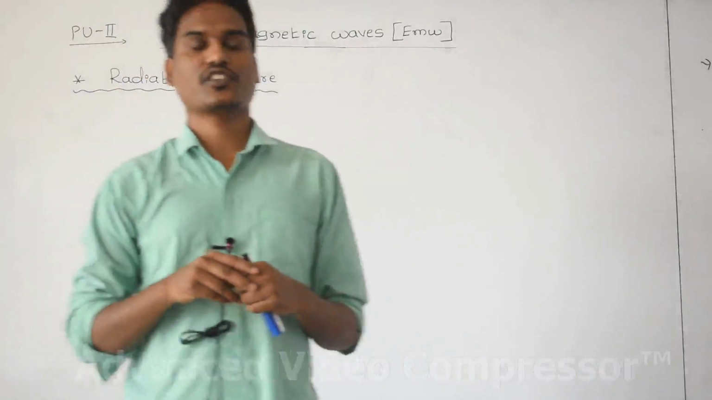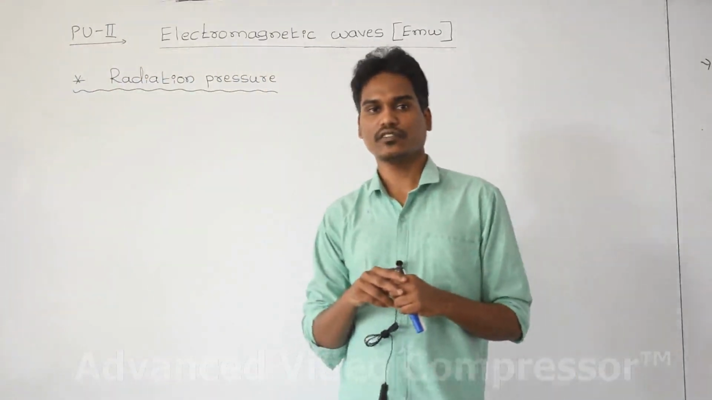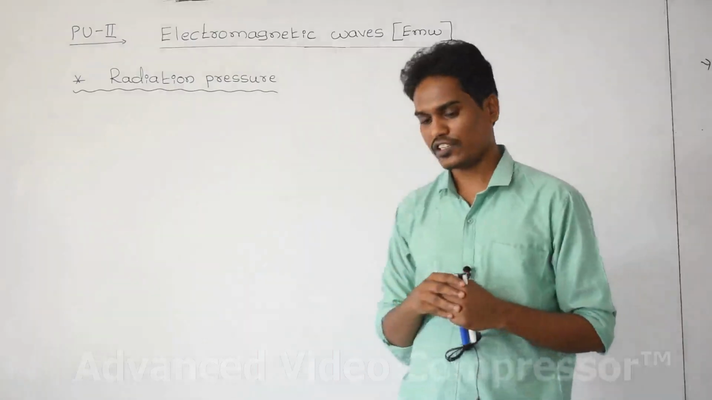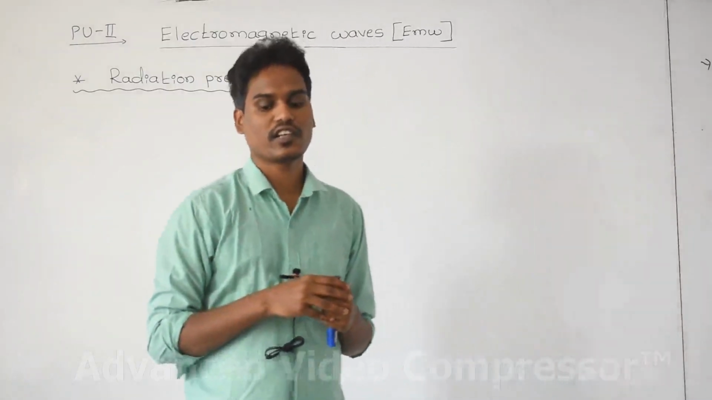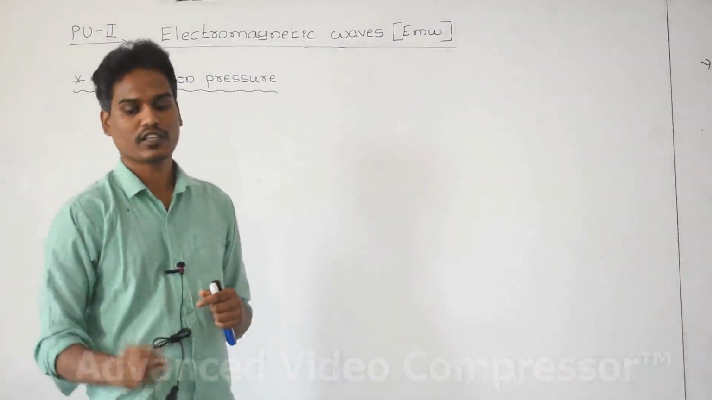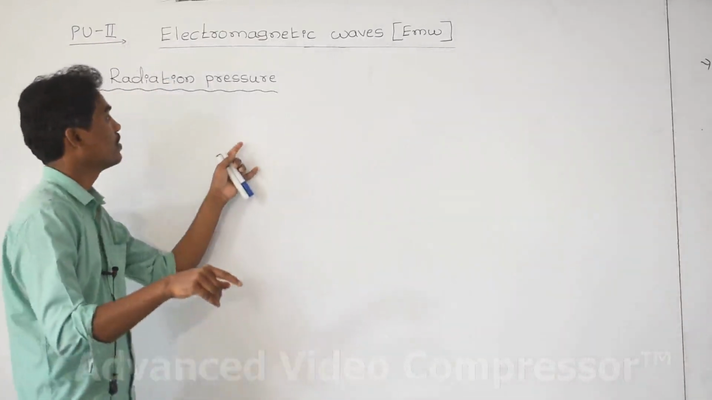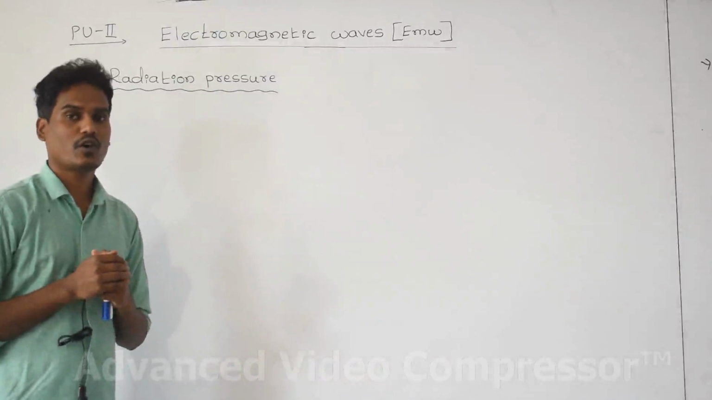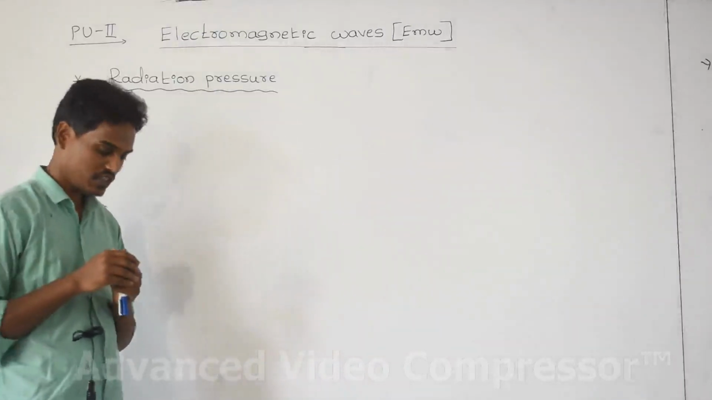And the next concept that we can study is radiation pressure. What is radiation pressure? Radiation in the sense that it is the electromagnetic wave. The radiation is able to create pressure on any surface. What is the meaning of this?